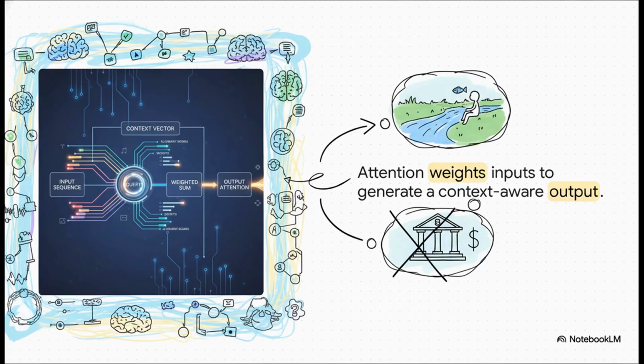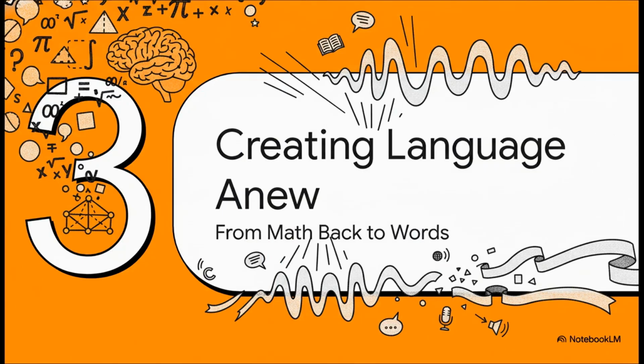This is how the model knows that when you say, the athlete sat by the riverbank, the word bank means the edge of a river and not a place you put money. So the model has processed our request and now has this deep, mathematical understanding of what we want. But a bunch of numbers isn't very useful to us, right? So now comes the really exciting part, turning all of that math back into words we can actually read.